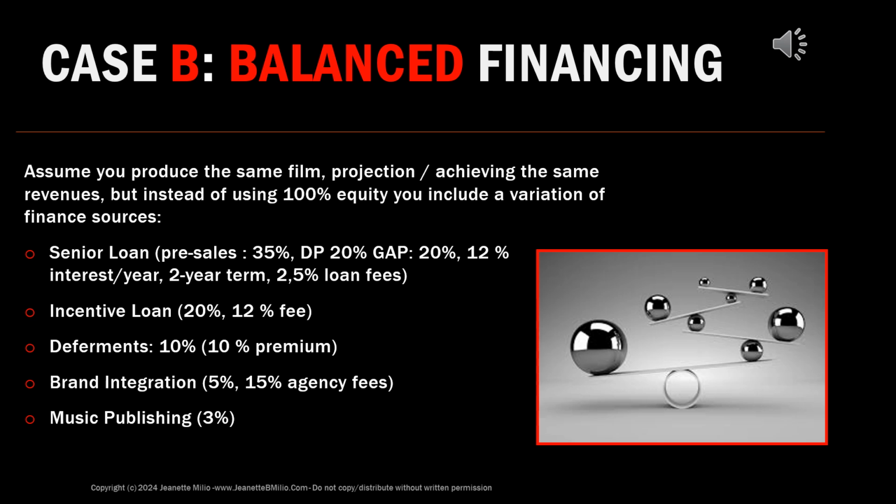We will have 5% brand integration in our film, so 5% of sponsorship revenues will be allocated to cover a portion of the budget. The agency that presents us with these sponsorships will charge a 15% fee for them. And then we will pre-sell our music publishing rights for 3% of the budget.